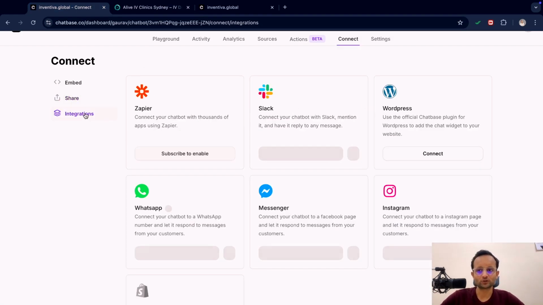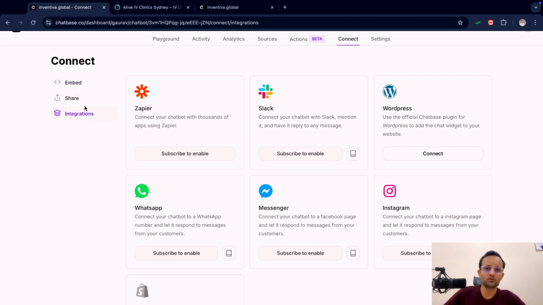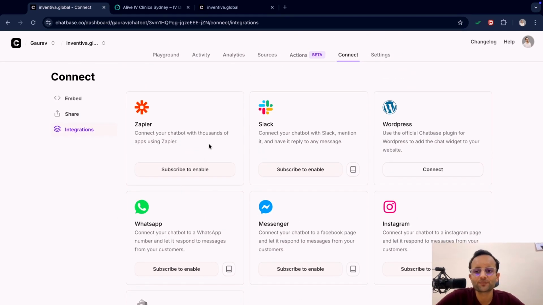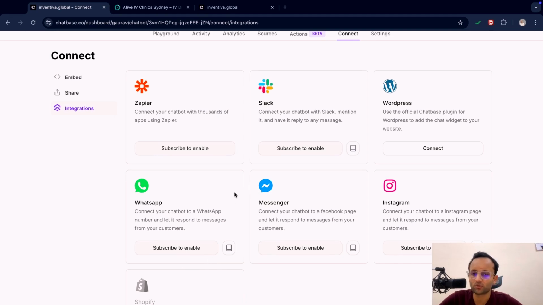And there comes the integration part. When you are deploying it on the website, you can use the embed code, where you copy the code and paste it. And in the integration section, we are getting 6 integrations right now, which is Zapier. You can deploy it on Zapier, Slack, or a WordPress website, and then you can connect it on Instagram, Messenger, and WhatsApp. It's very easy. You just have to subscribe to this chatbot, Chatbase particularly.